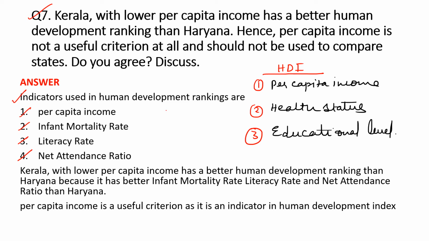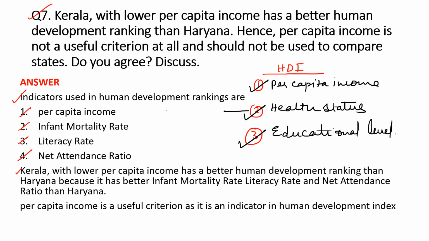So these three are the main headings, and there are other indicators in each part. For example, in health status, we take into consideration life expectancy at birth, infant mortality rate, and other indicators. In educational levels, for example, literacy rate, net attendance ratio. So the main aspects are these three: per capita income, health status, and educational level of the people.